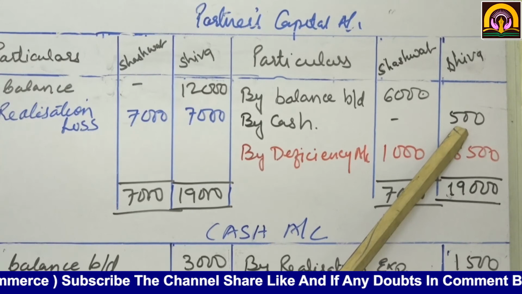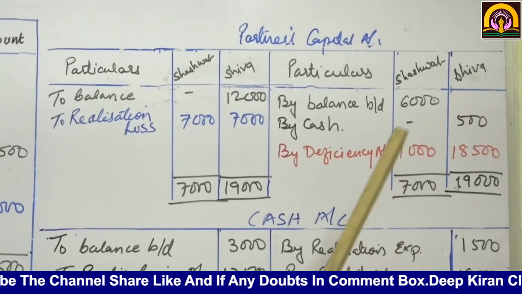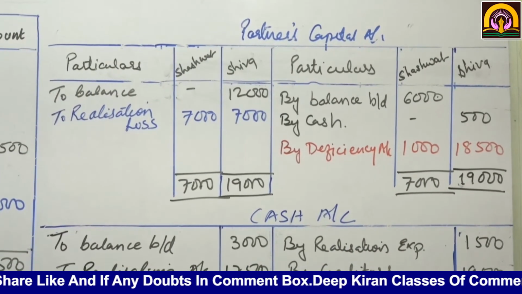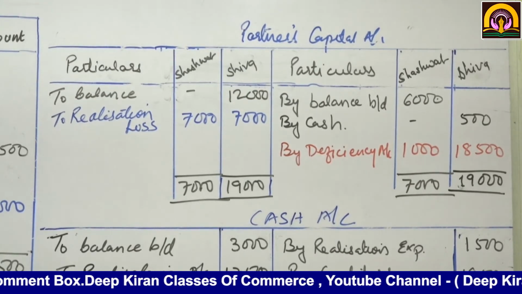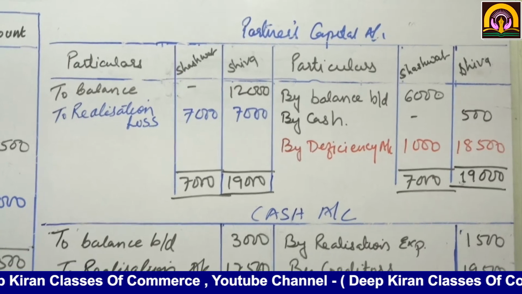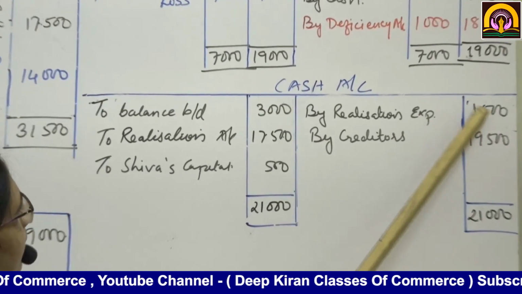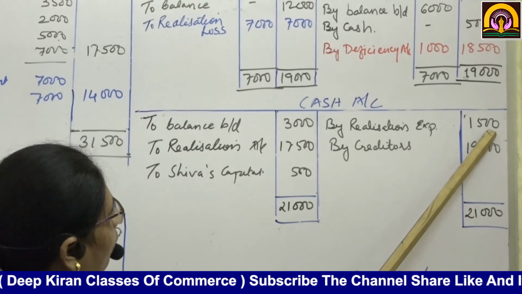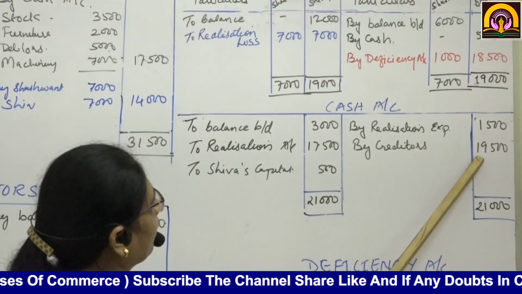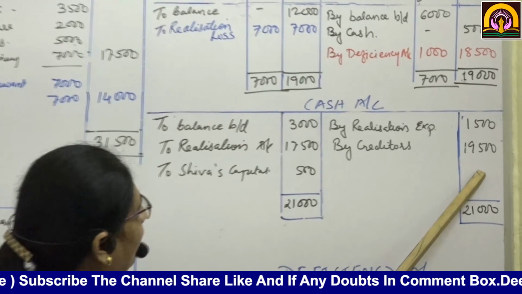Only 500 could be recovered from him. So to Shiv's capital account 500. If you total up, this comes to 21,000 minus how much? Realization expenses 1,500.